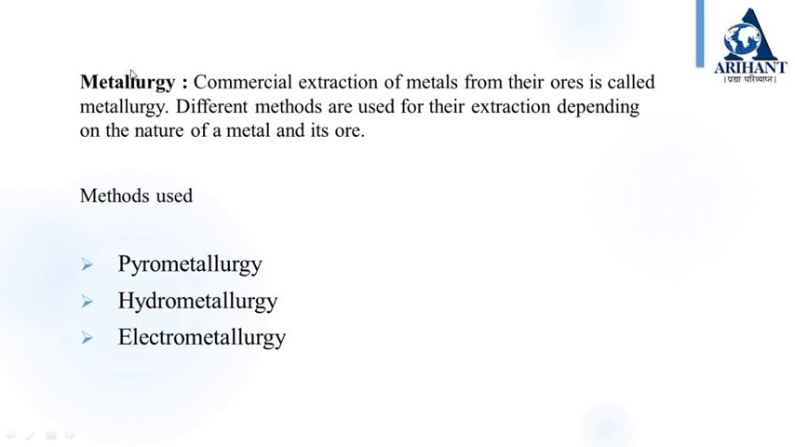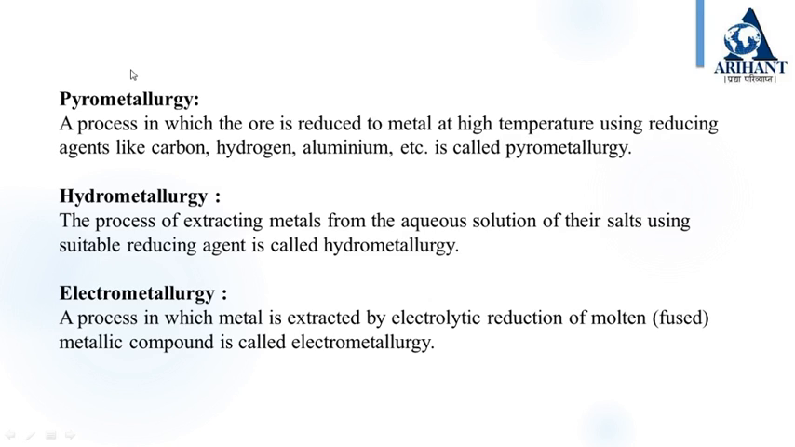Metallurgy is the commercial extraction of metals from the ores. The different methods used depend on the nature of the metal and its ores. What is meant by pyrometallurgy? A process in which the ore is reduced to metal at high temperature using reducing agents like carbon, hydrogen, aluminium, etc. In hydrometallurgy, the process of extracting metals from the aqueous solution of their salts using a suitable reducing agent is called hydrometallurgy. And in electrometallurgy, metal is extracted by electrolytic reduction of molten or fused metallic compound.